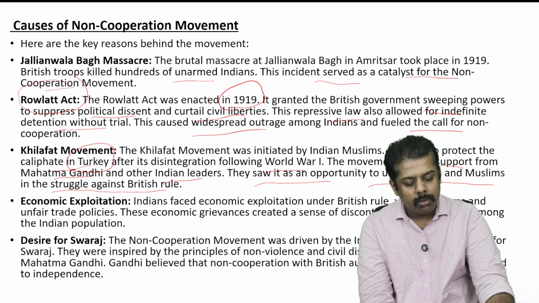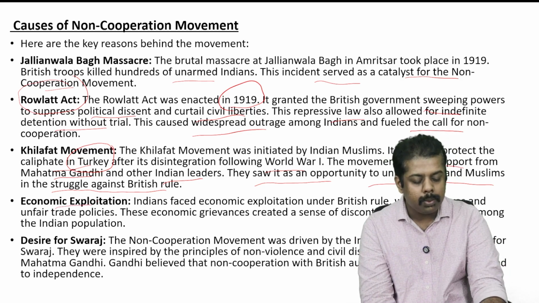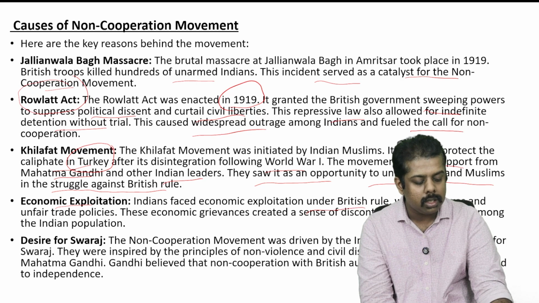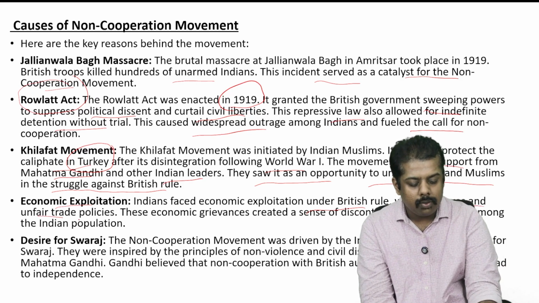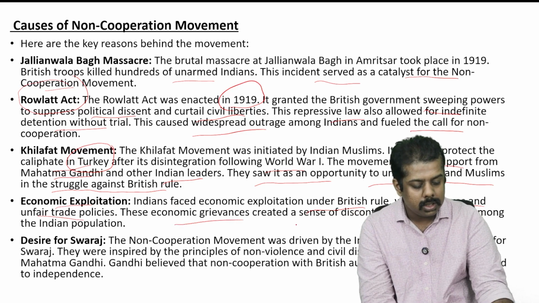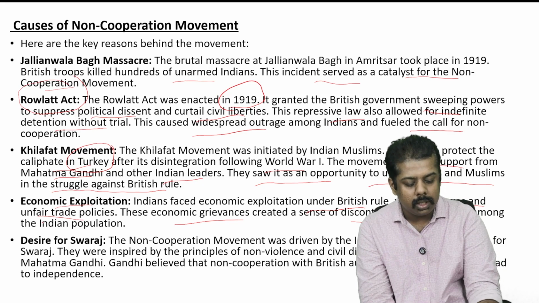Okay. Now moving on, economic exploitation was also a reason. India faced economic exploitation under the British rule, with high taxes and unfair trade policies. These economic grievances created a sense of discontent and resentment among the Indian population.